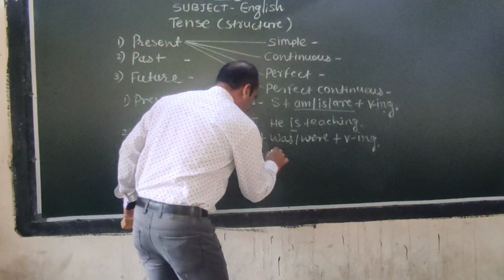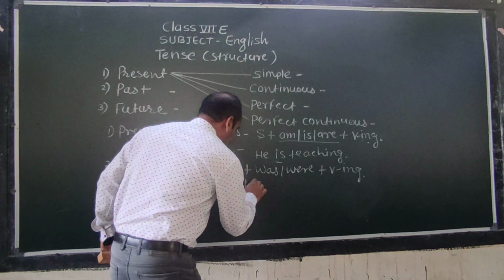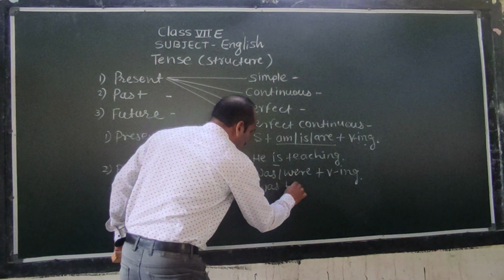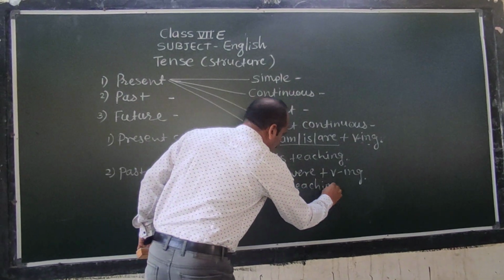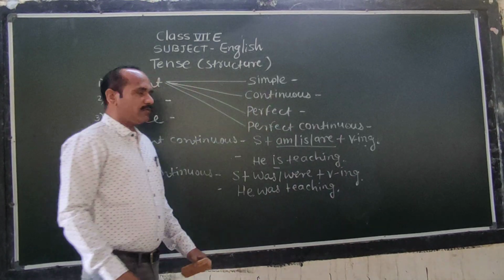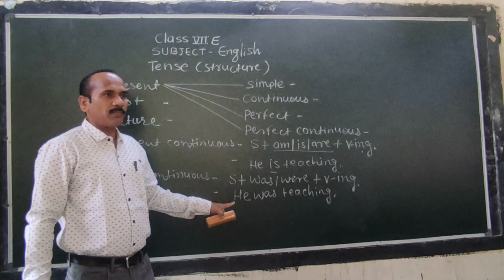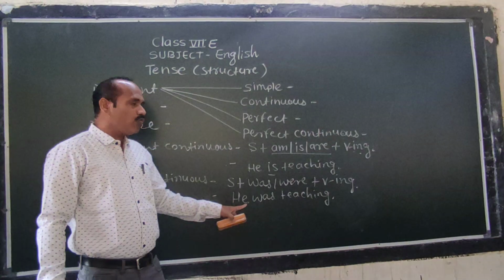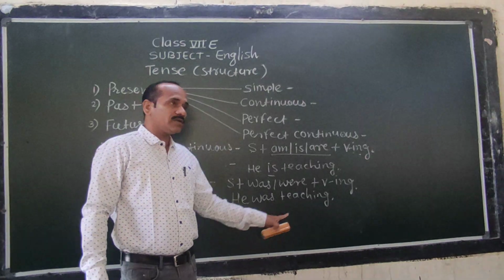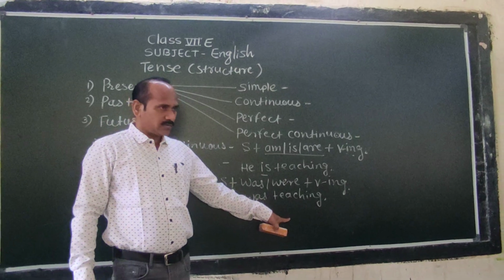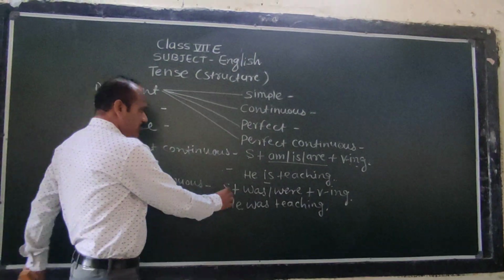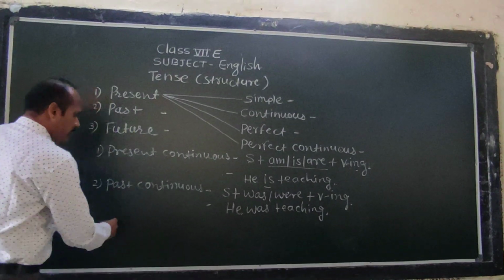She or he, here we can take he was teaching. When do we use were? If there is a plural form of pronoun: you were teaching, they were teaching, we were teaching. So this is the structure of past continuous.